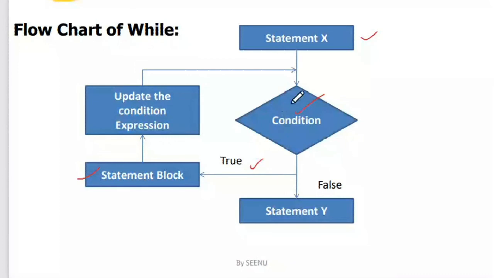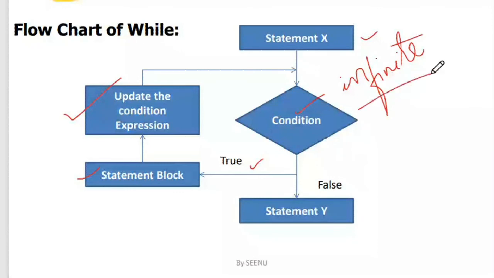So this updation is very important. You should not make your loop an infinite loop. An infinite loop is very bad programming, wherein you make your loop execute an infinite number of times. That should not be the case. Every time you write a loop, it should be finite.